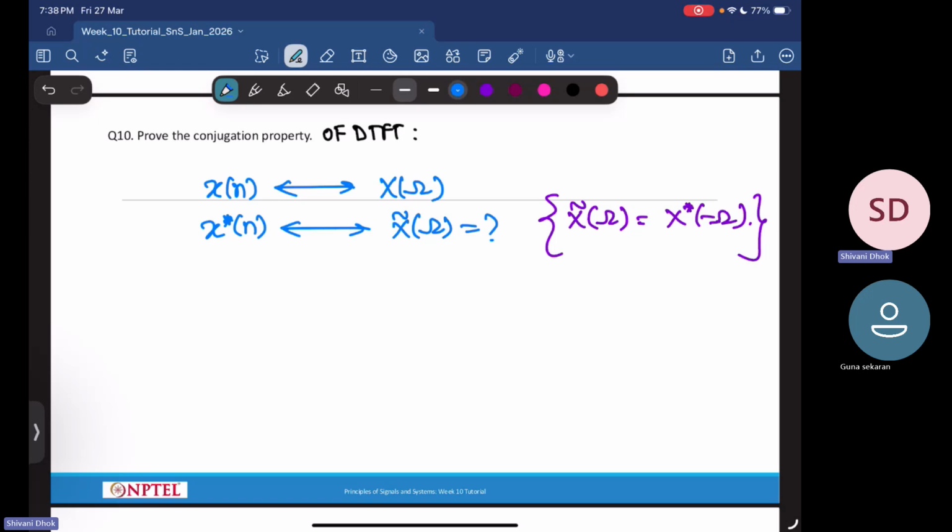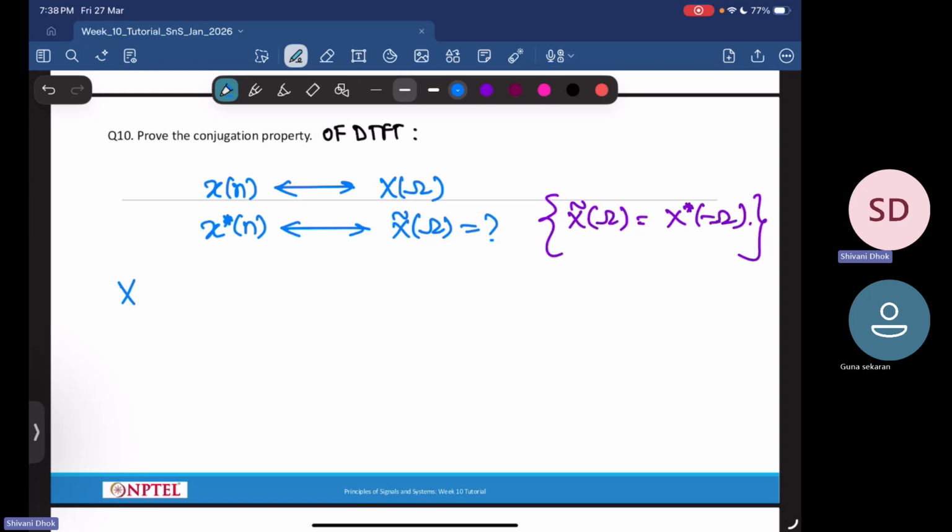So this is a simple example of how we can make use of the basic definition to come up with the proofs of the properties. At least once in your life, you should see the proofs of these things. Those are very good proofs, and it's good to understand how things get proved. Okay, so let's start with this.